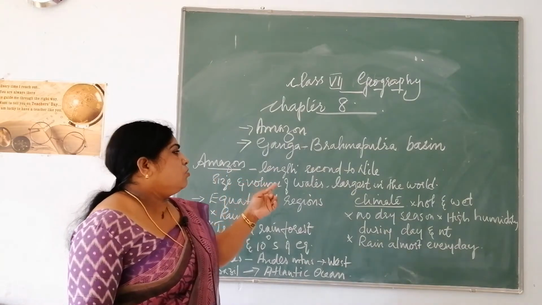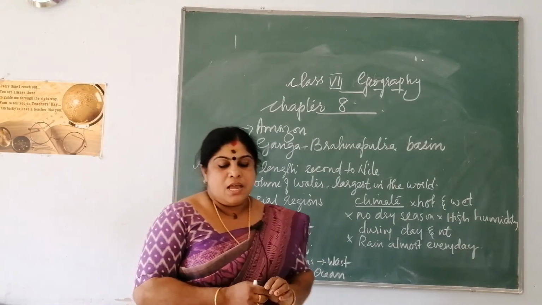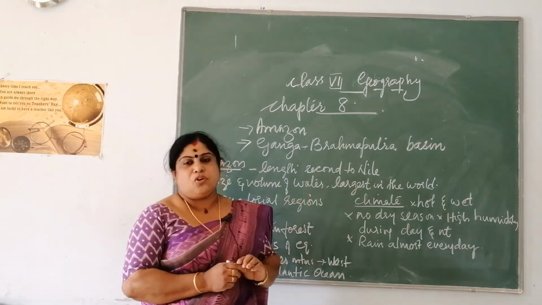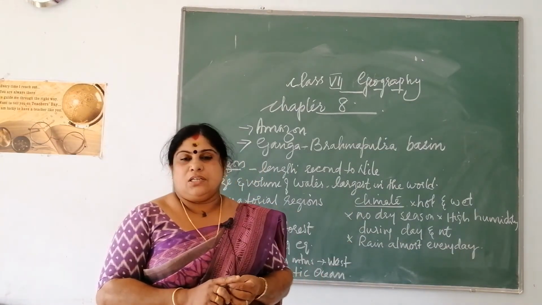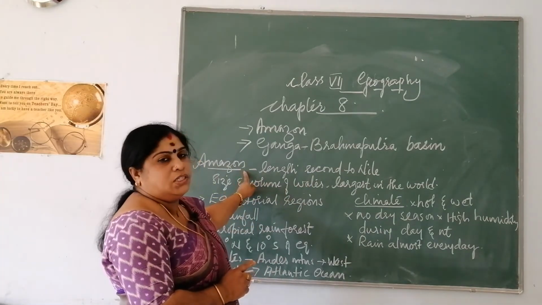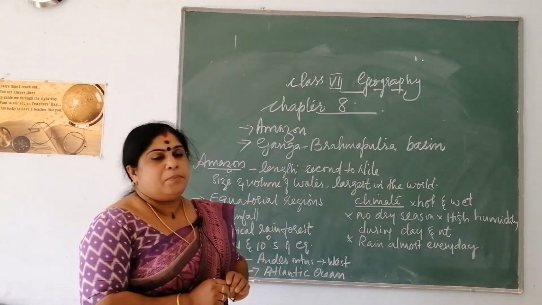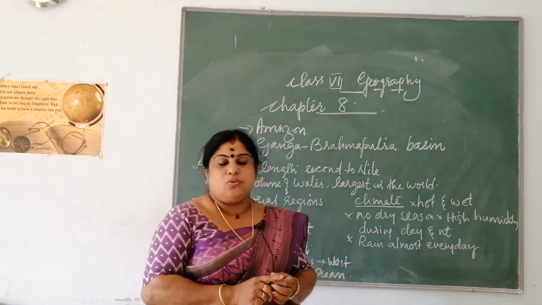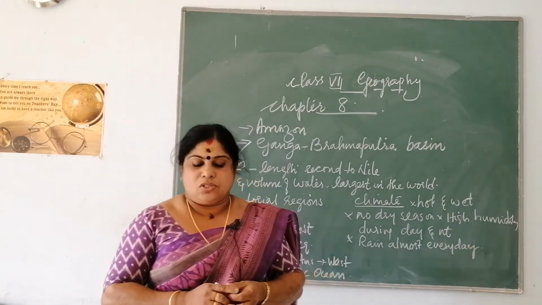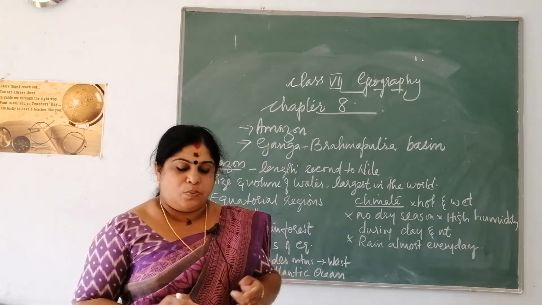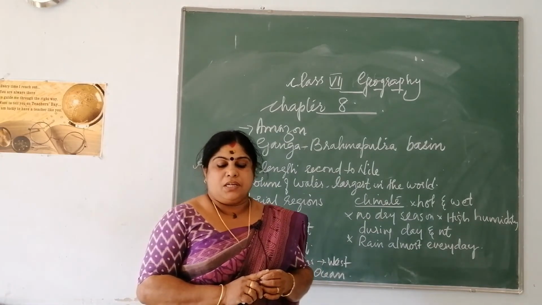Next, we will be moving on to the Ganga Brahmaputra basin. Ganga Brahmaputra basin is situated in India, and it's a typical example of subtropical regions. This region is also known as monsoon region. See, Amazon basin or Amazon region, you had learned it as rainforest. So, here this Ganga Brahmaputra basin is also known as monsoon region. It is situated between 10° north and 30° north latitudes, and it is very vast in extent. It extends around 2,500 kilometers.